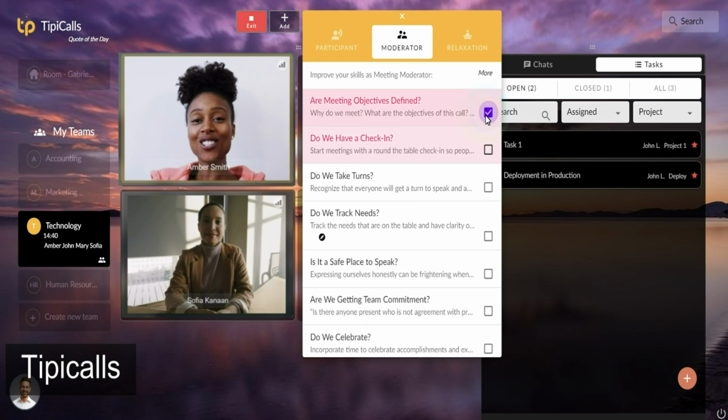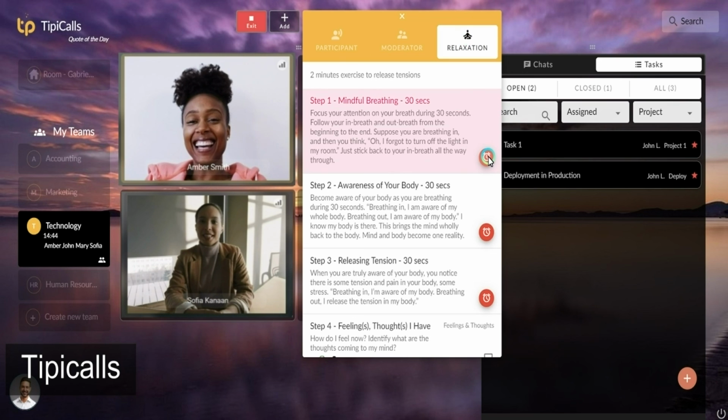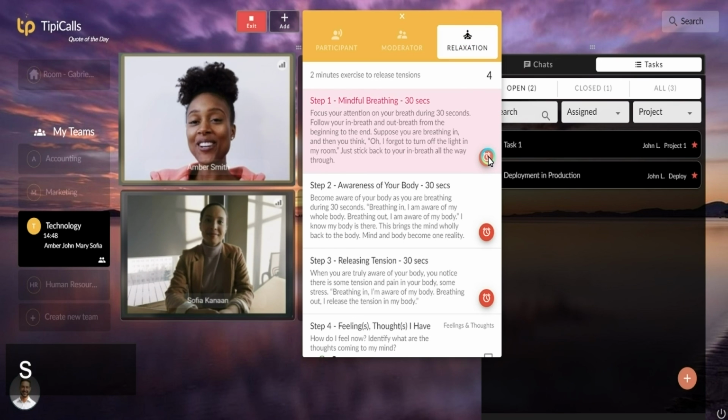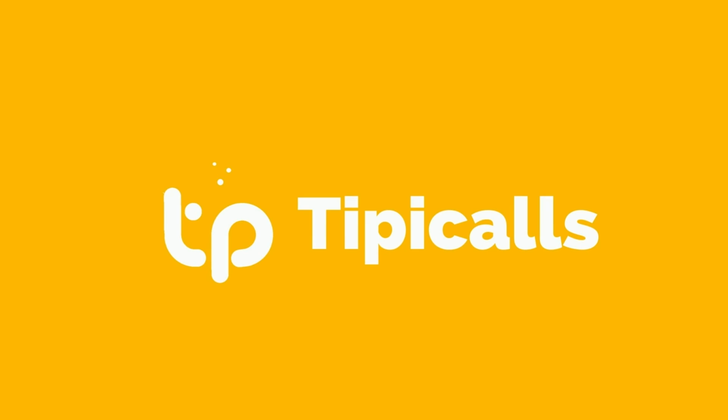And also, it has a relaxation tab to help you focus during the day when you feel lost or you just want to relax. It's a good platform if you want to have everything in the same place so you can boost your daily productivity and get the most out of the meetings. Also, it's totally free, and they also offer free recording and more features.